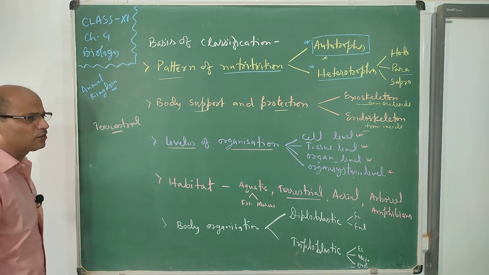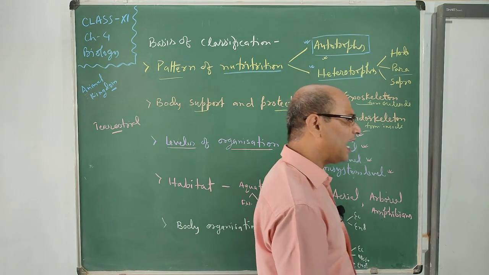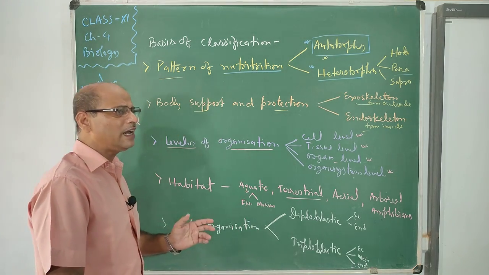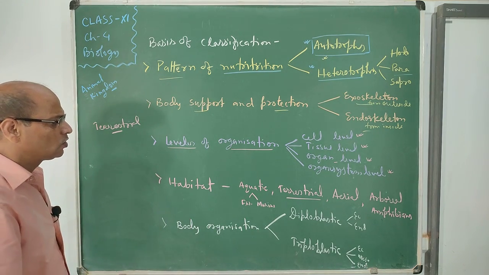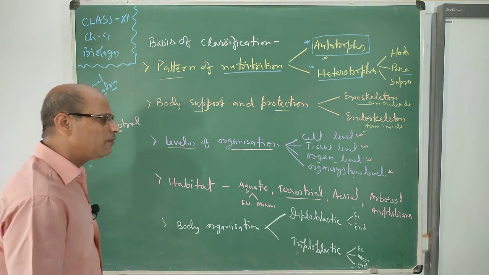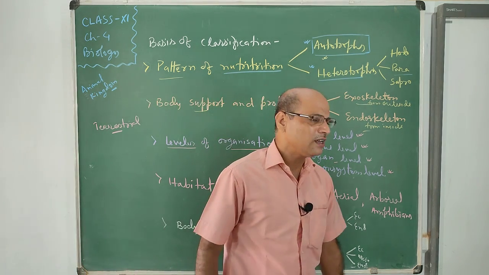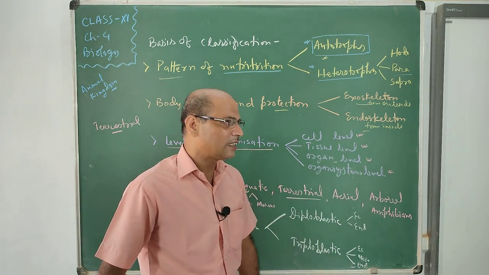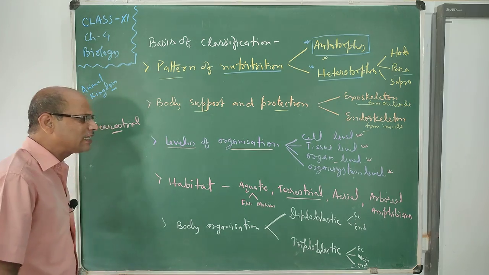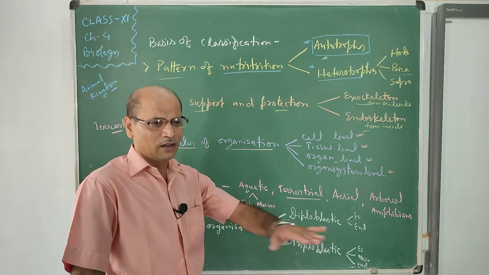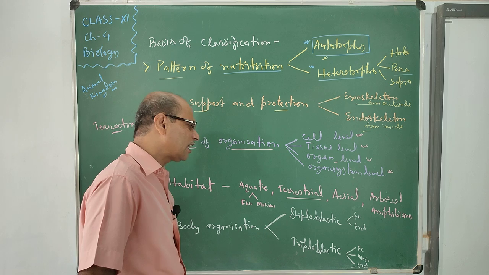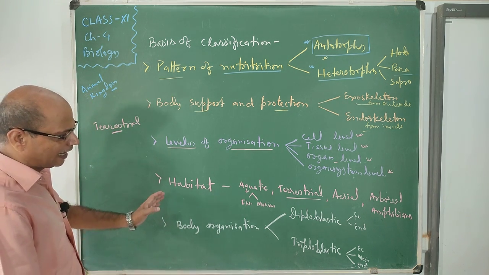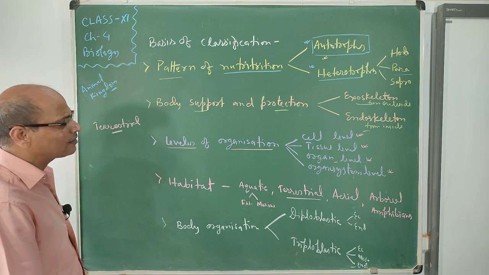Terrestrial habitat is the habitat on land, where there are either mesophytic, xerophytic, or sometimes tundra, or we can say cold deserts present. On terrestrial habitat, the living beings present are really land animals, and they are found either on mountains and plateaus, or in forests, or in different places where the base is the earth's surface. So terrestrial habitat is vast and has the maximum amount of animals living on the earth's surface.